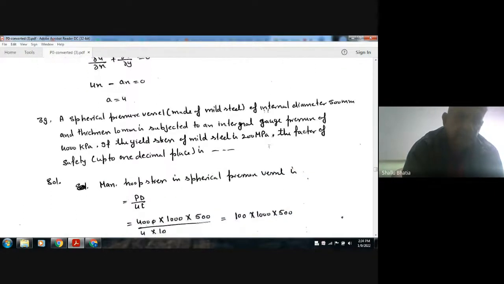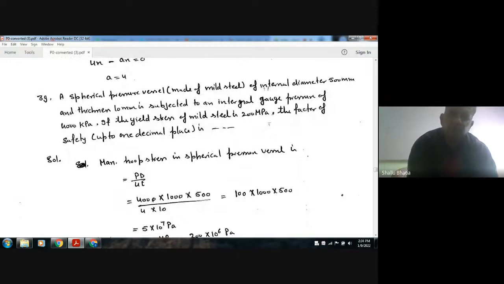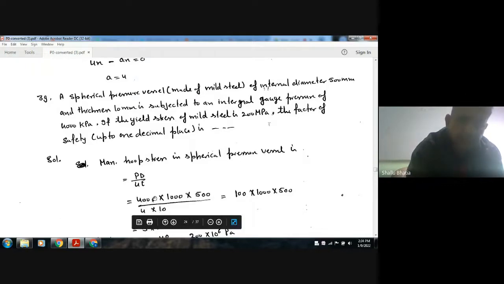Next, a spherical pressure vessel made of mild steel of internal diameter 500 mm and thickness 10 mm is subjected to an internal gauge pressure of 400 kPa. If the yield strength of the mild steel is 200 MPa, find the factor of safety up to 1 decimal point. For a spherical vessel, hoop stress and longitudinal stress are equal, and the maximum stress is the hoop stress, which is PD by 4t. P is 400 kPa, D is 500 mm and t is 10 mm.